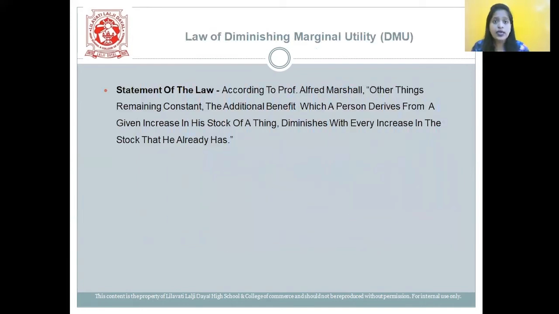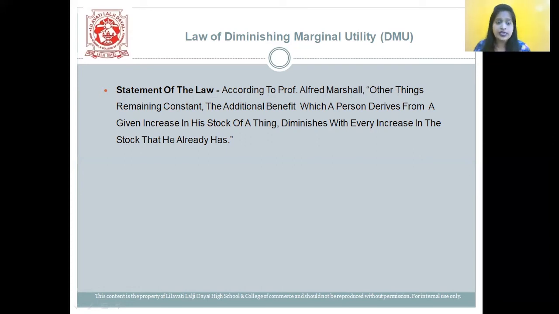Let us now study the law of diminishing marginal utility, which is also termed as DMU. Students, let us first understand the statement of the law. According to Professor Alfred Marshall, other things remaining constant, the additional benefit which a person derives from a given increase in his stock of a thing diminishes with every increase in the stock that he already has.